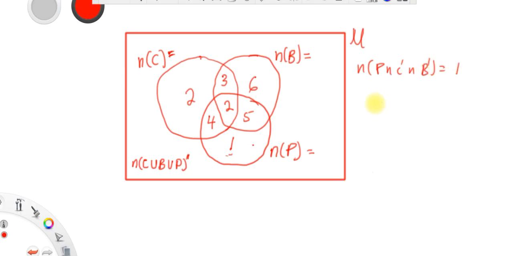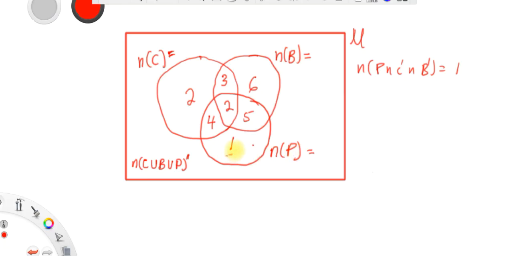In the same way, the number of students who offer biology alone will be B intersection C complement intersection P complement. That one is also 6. So 6. The number of students who offer chemistry alone is C intersection P complement intersection B complement. That one is 2. So the two students here offer only chemistry, 6 students offer only biology, and 1 student offers only physics.